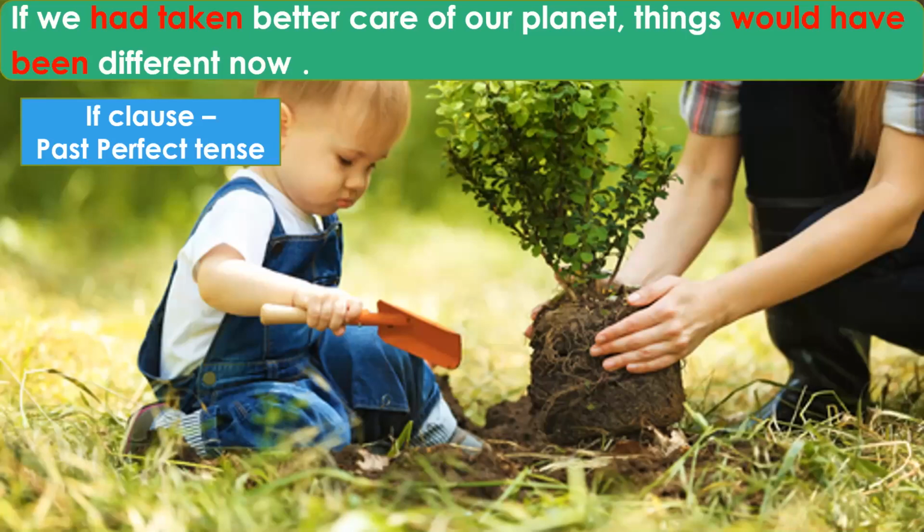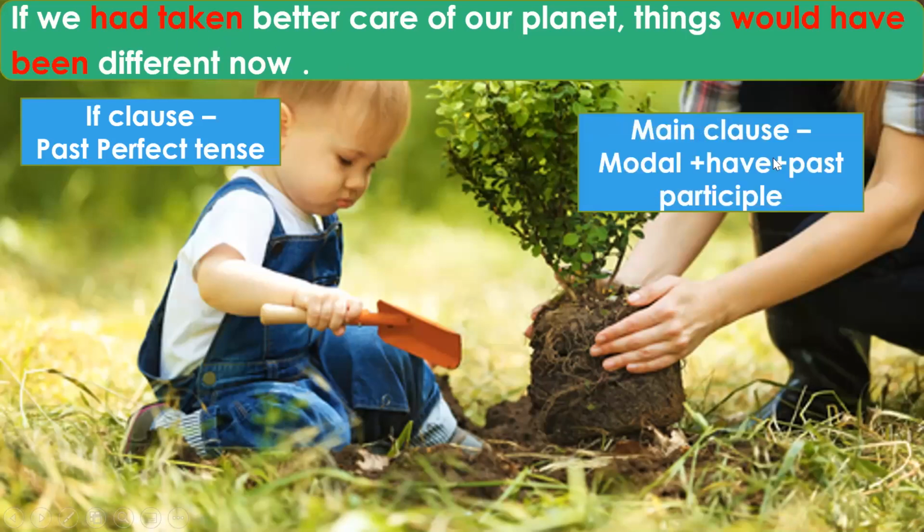If you look at the structure of the type 3 conditional, the if clause has to be in the past perfect tense, which means it will have "had" and a verb. "If we had taken" is past perfect tense, and the main clause has to have a modal "would" plus "have" plus the past participle form of the verb. So we have would plus have plus been here.